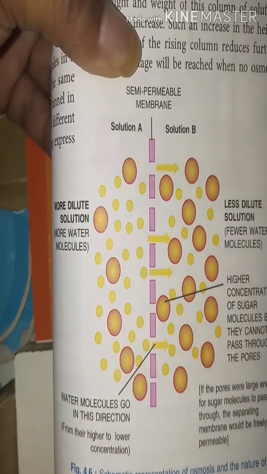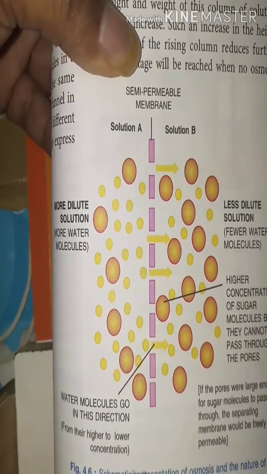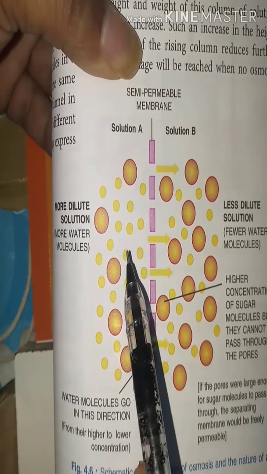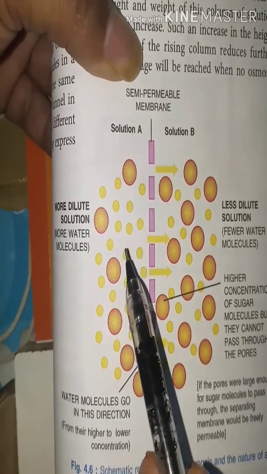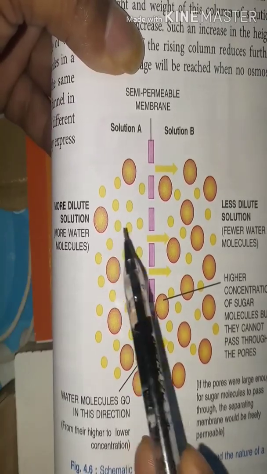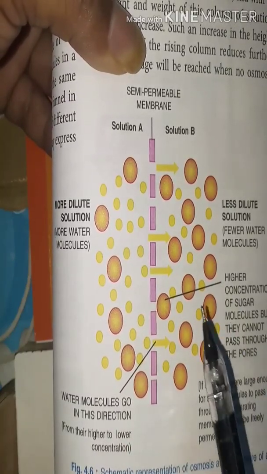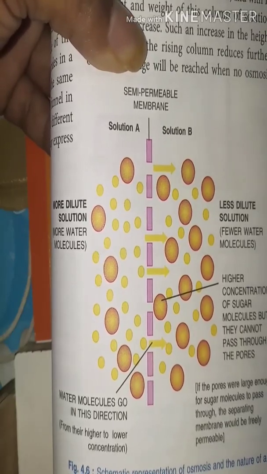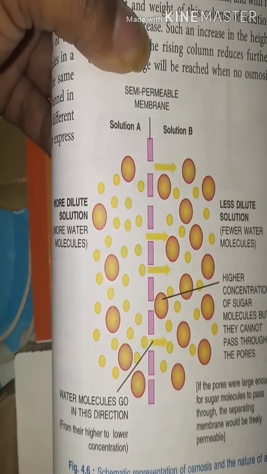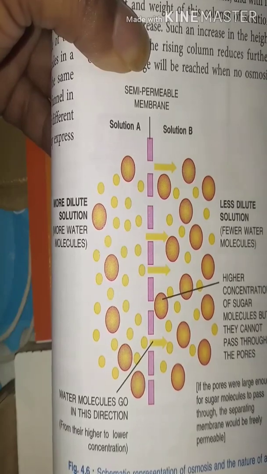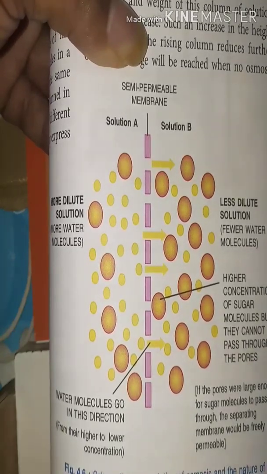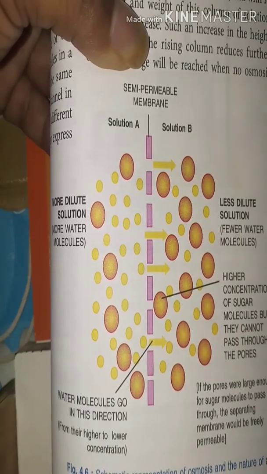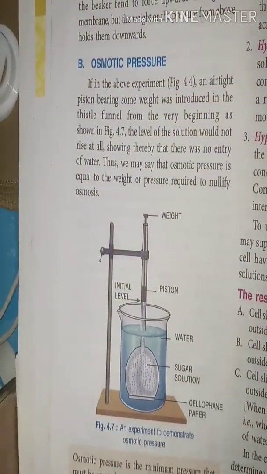When the conditions are clear, then it is easy to understand that here the concentration of water is maximum, so water from solution A will diffuse into solution B till the concentration of water will be equal, that is isotonic on either side. Clear? Okay.